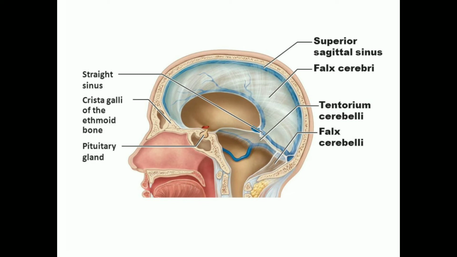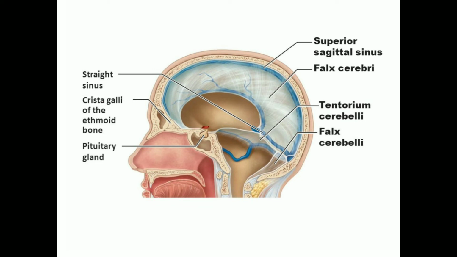Falx cerebri, if you look, is a sickle shaped fold which dips into the longitudinal fissure between the two cerebral hemispheres. If you see, there are two cerebral hemispheres, and they are separated by this one dural fold, that is called falx cerebri. So it is a sickle shaped fold which dips into the longitudinal fissure between the two cerebral hemispheres, thus separating them.